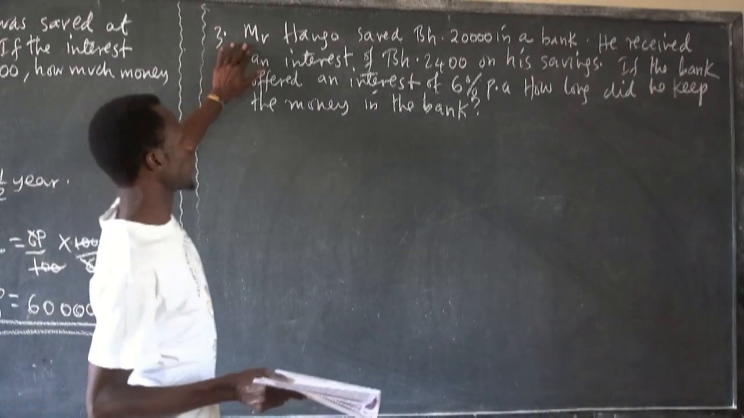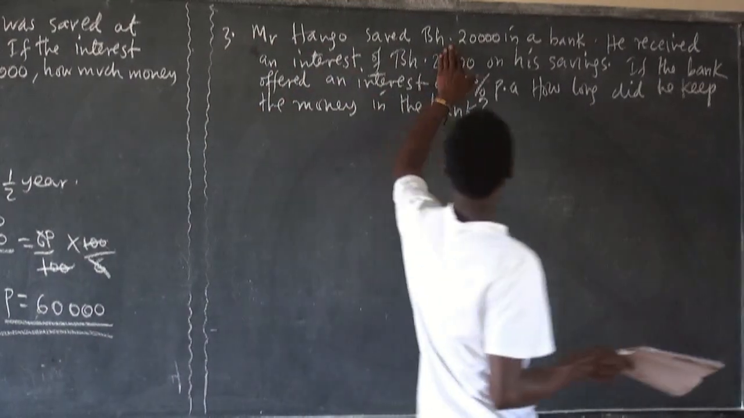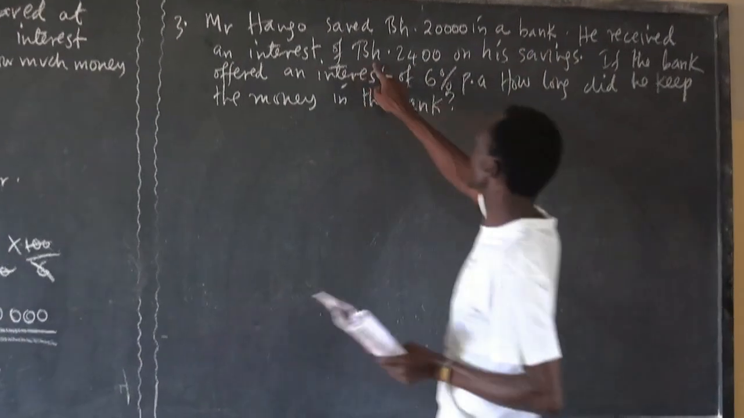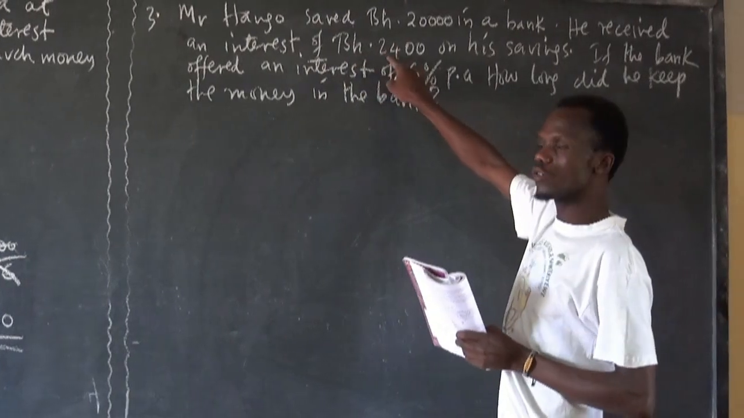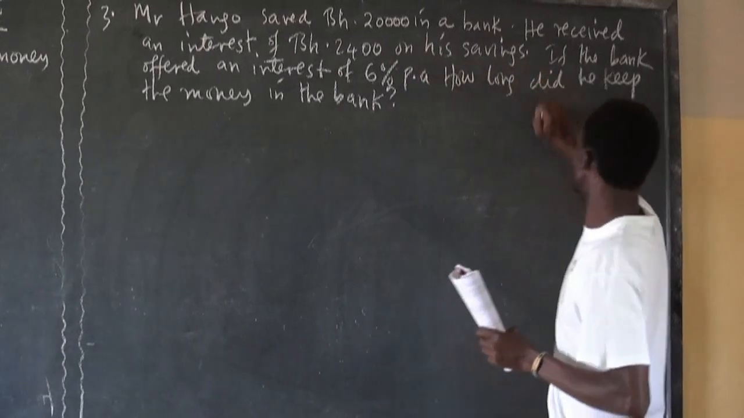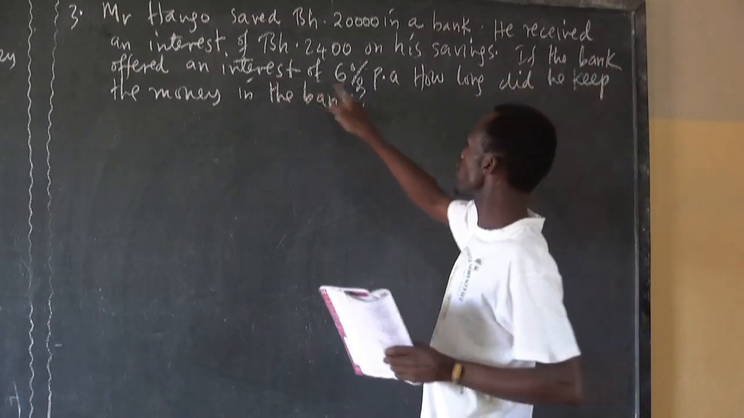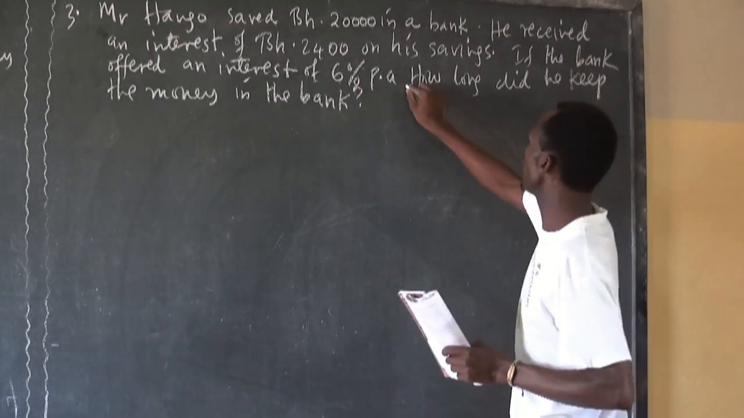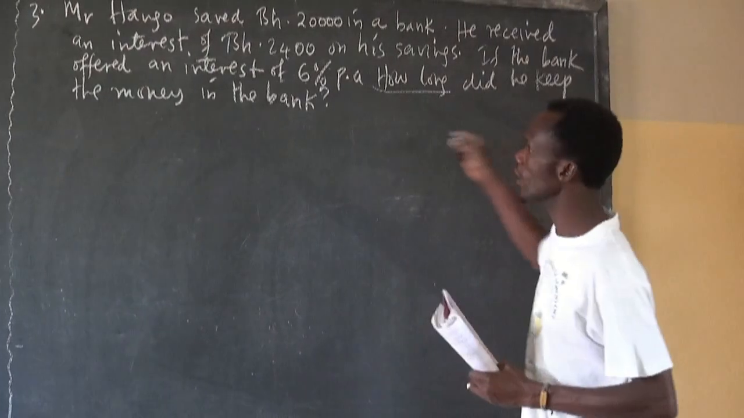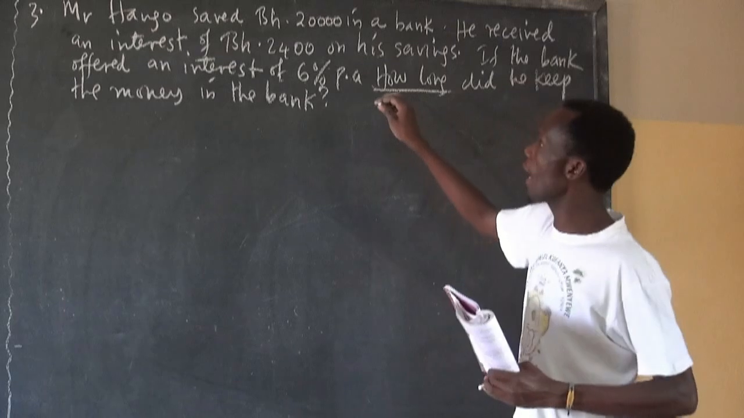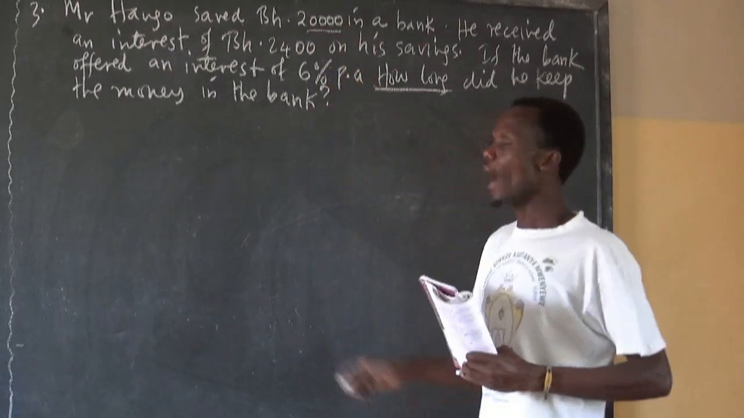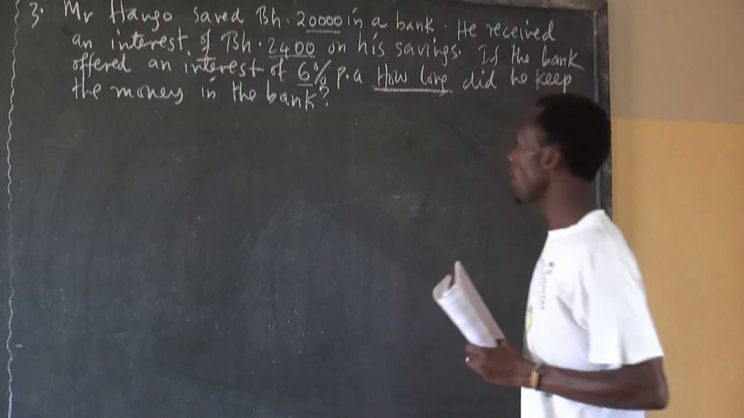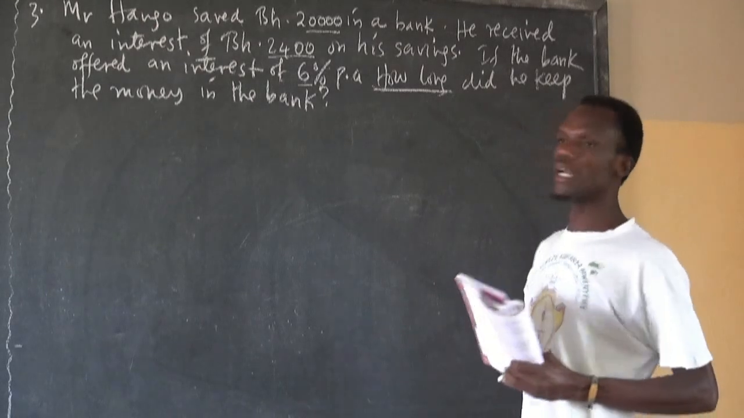Now example number 3. Mr. Hango saved Tanzania shillings 20,000 in a bank. He received an interest of Tanzania shillings 2,400 on his savings. If the bank offered an interest of 6% per annum, how long did he keep? How long means time. How long did he keep the money in the bank? Kama aliweka shilingi 20,000 kwenye benki, akapata faida 2,400 kwa 6%. Sawa? Kwa mwaka. Je, aliweka kwa muda gani?